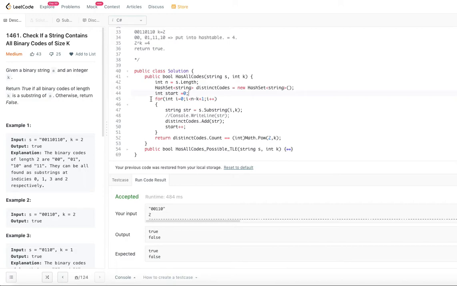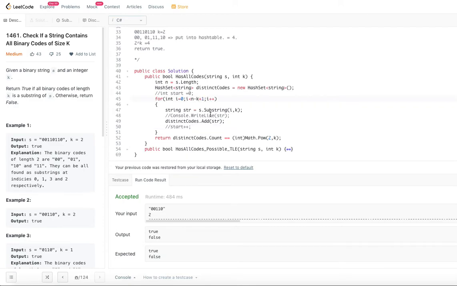So now we are going to just increment the start. That's it, nothing much. This is actually just for debugging purposes, so if you would like, you can comment this and go further. Then i is equal to 0, i is less than n minus k plus 1.